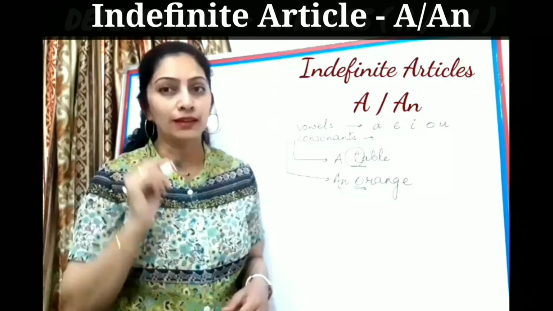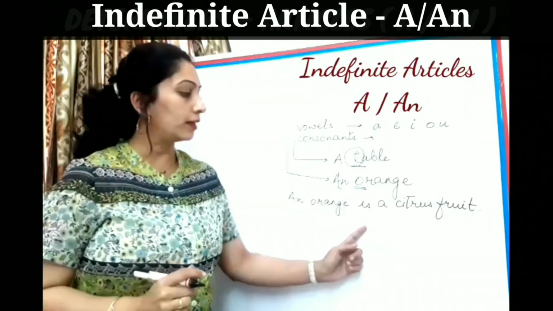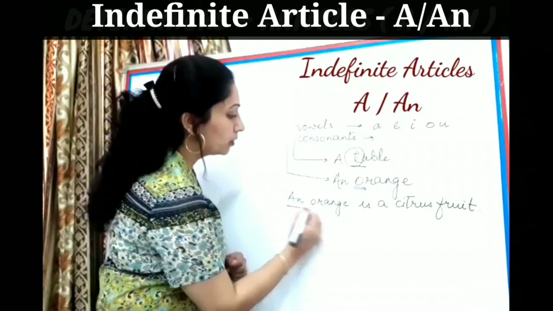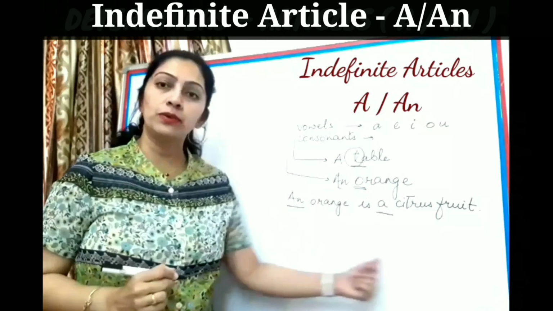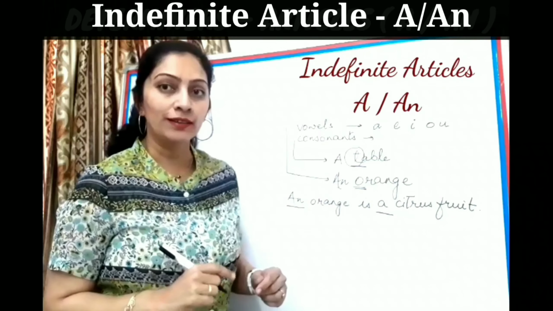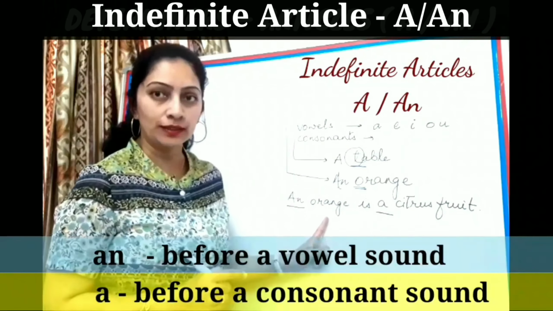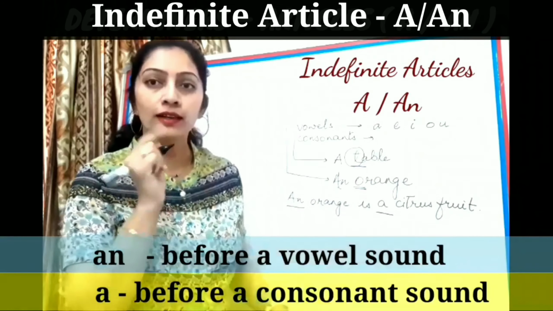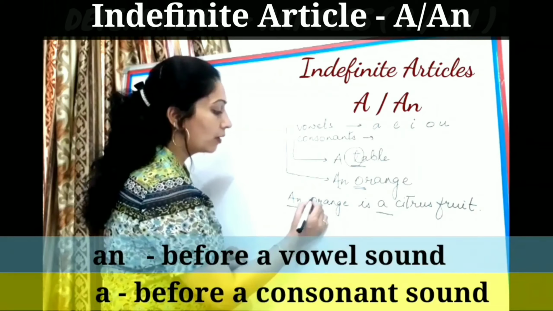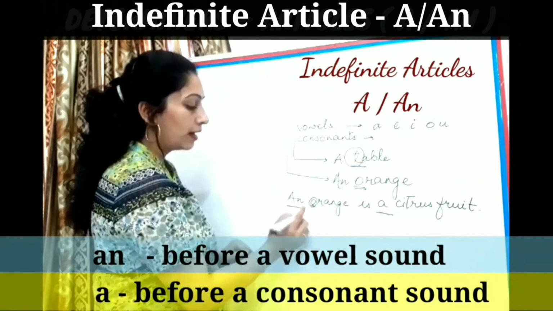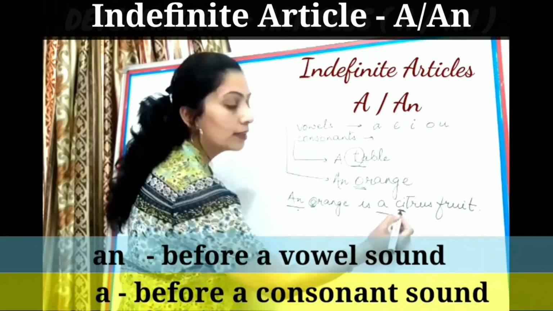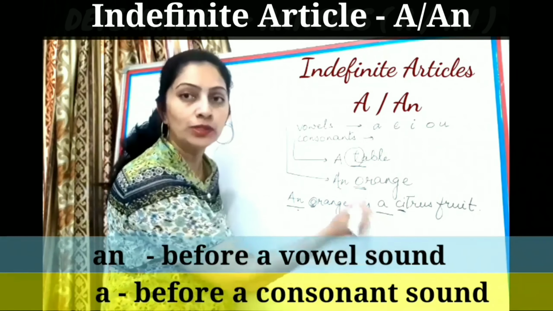Let me make this clear with another example. Orange is a citrus fruit. Now look here, I have used both the indefinite articles in one sentence. And how have I judged what to use where? Of course, look at the next word and look at the starting sound of the next word. Like here, an orange. Since orange has a vowel sound, I have used an here. Whereas since citrus has a consonant sound, I have used a here.